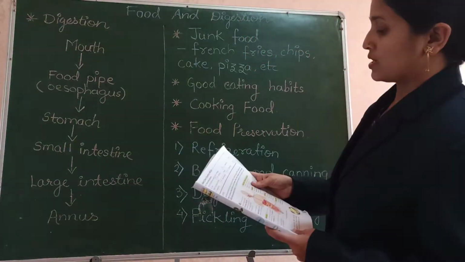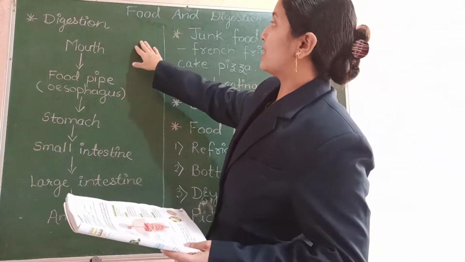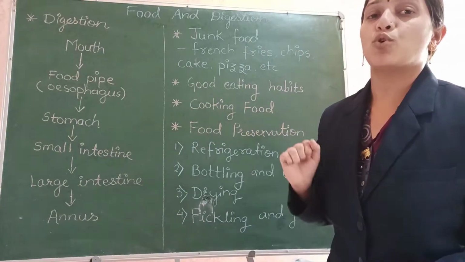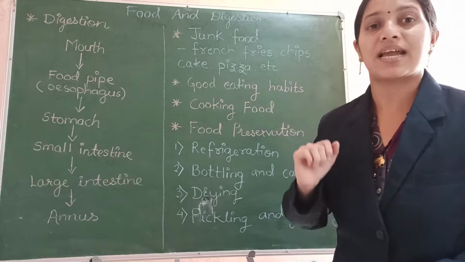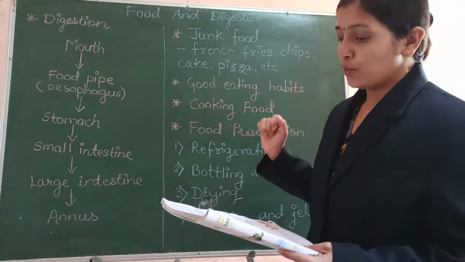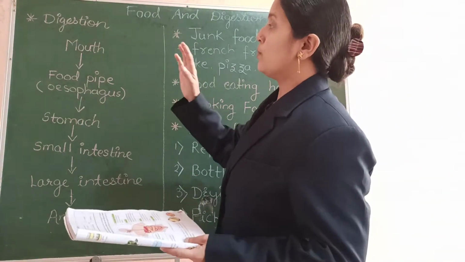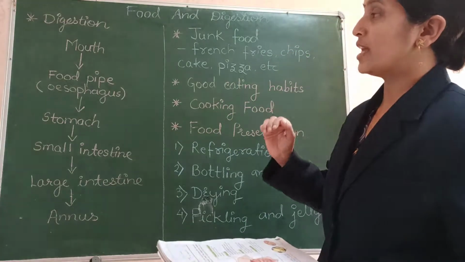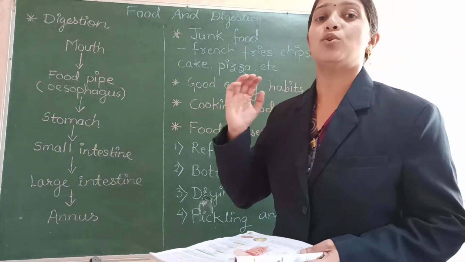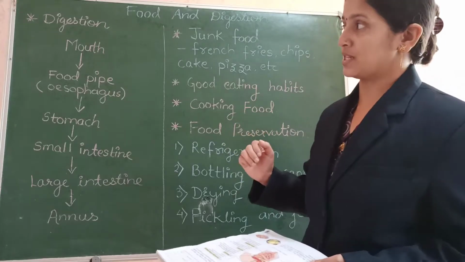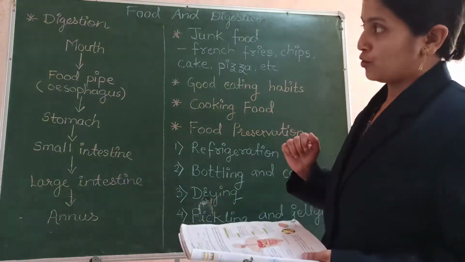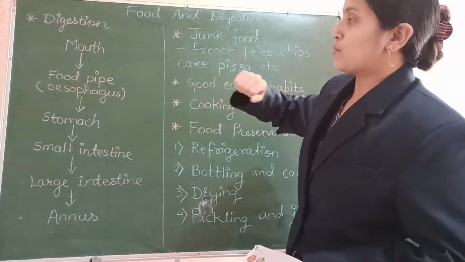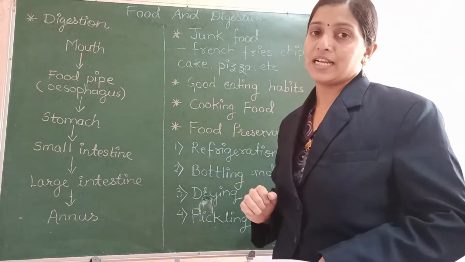Digestion is the process in which the food that we eat is broken down into simple and soluble substances and it is absorbed by the body. So in the process of digestion, the food that we eat is broken down into simple and soluble substances and energy is produced from that food. So now I will be explaining the process of digestion.